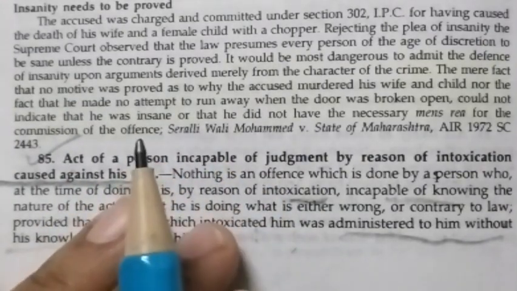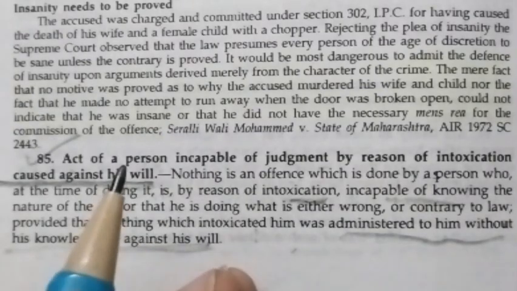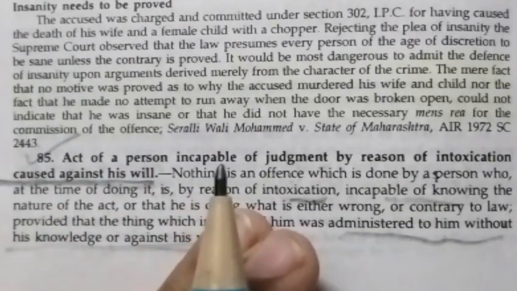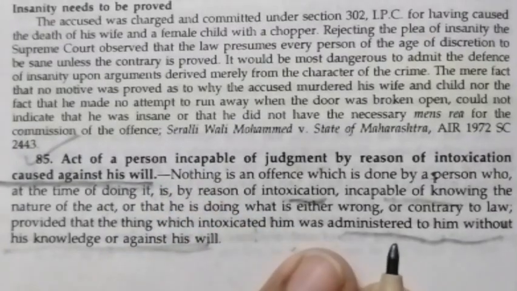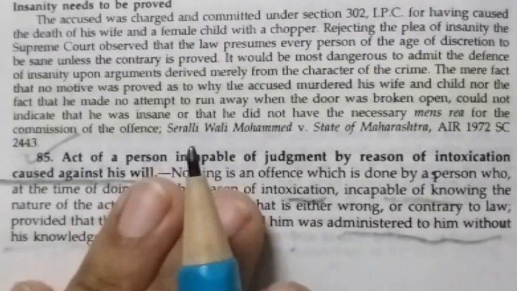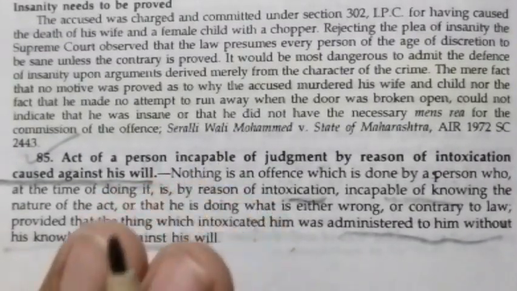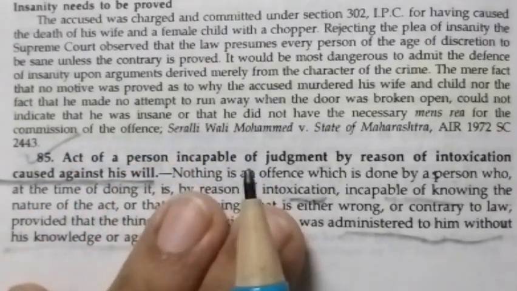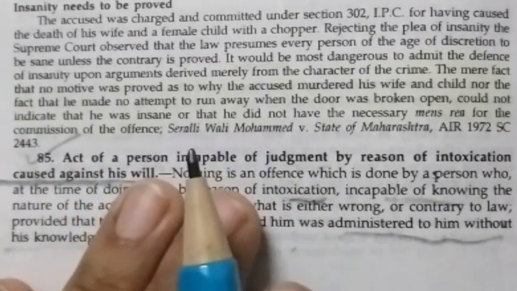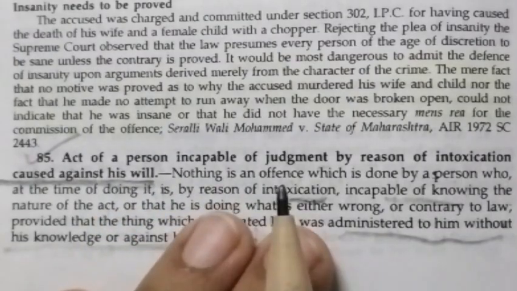And the second ingredient would be incapacity to understand. The person must be incapable of knowing the nature of the act or realizing that the act is wrong or contrary to law. And the third would be at the time of the act. So intoxication must render the person incapable at the time of committing the offense.